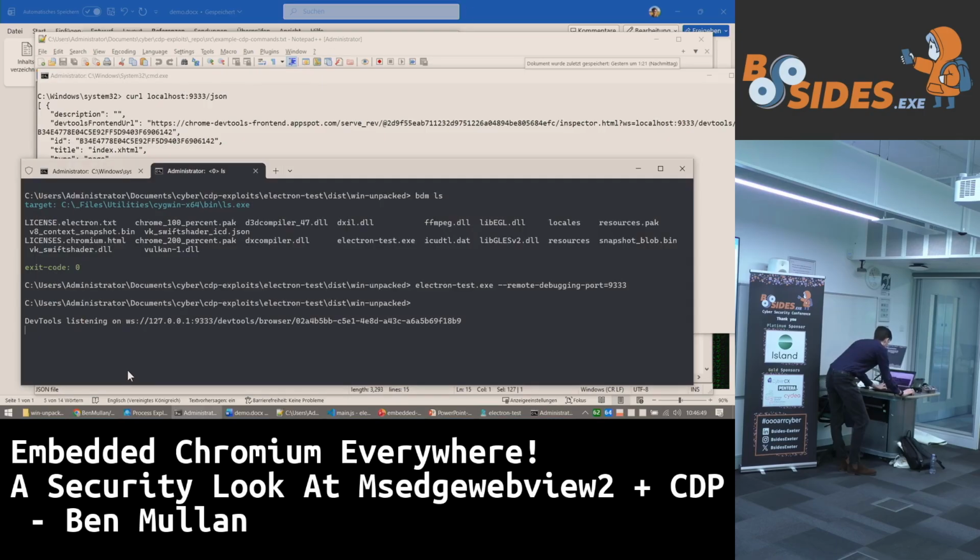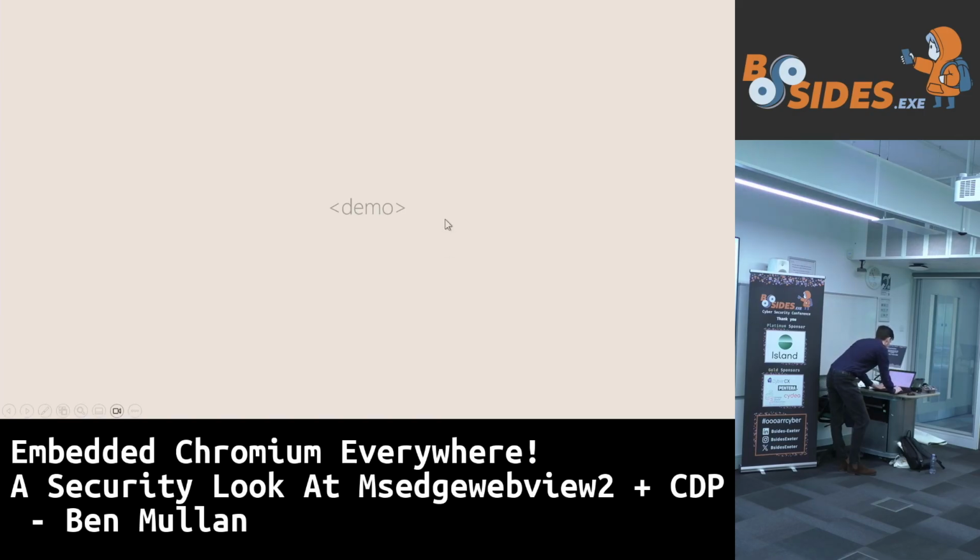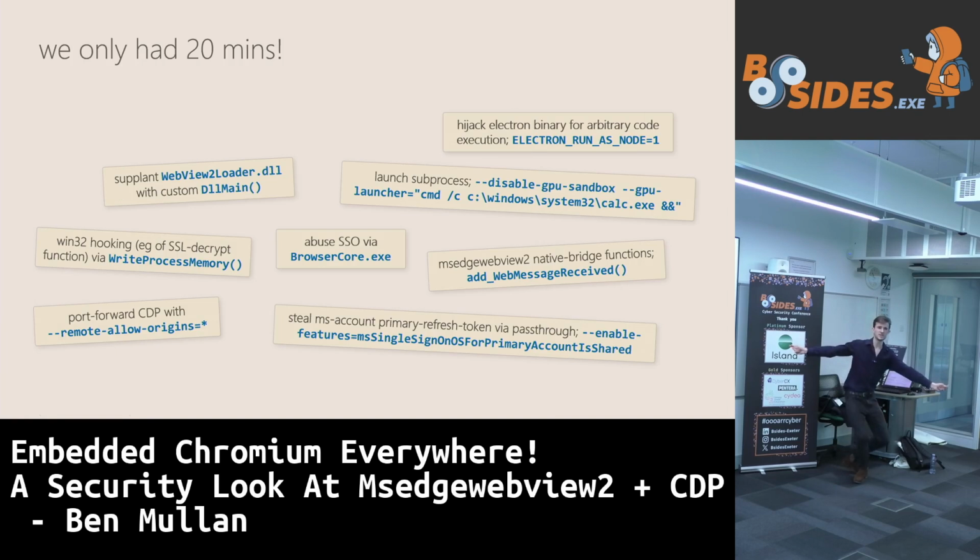So, okay, what does this mean? We only had 20 minutes, but look, there is a world of vulnerabilities exposed by this thing called Chromium and embedding it into applications, including all sorts of ways to abuse the SSO mechanism. There's a mechanism in Windows to pass through the Entra ID PRT, the primary refresh token, in other words, the way of authenticating with Microsoft Azure Entra ID, through to the msedgewebview2 instance so that it can use it on your behalf to conveniently reach out to Office and do telemetry and all sorts of things. Really, really dangerous. There are other parts of native bridge functions which are also interesting.